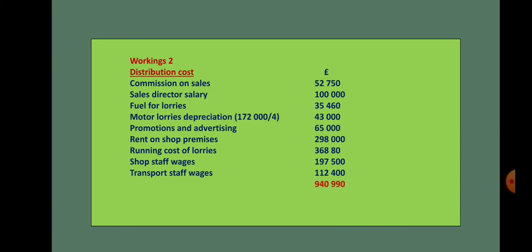So when we add all this, now the total of the distribution cost is 940,990. So this total amount should be shown in the statement as distribution cost. These details should not be shown in the format, but we have to show the workings clearly labeled like this. Okay.